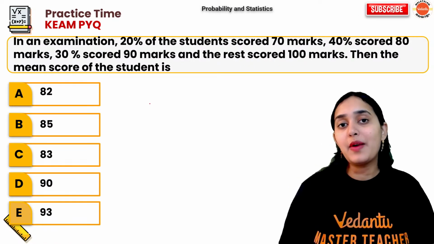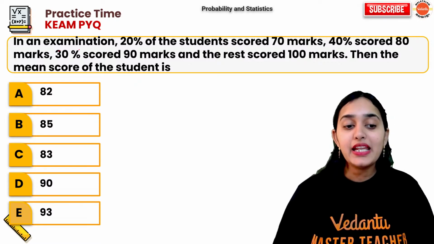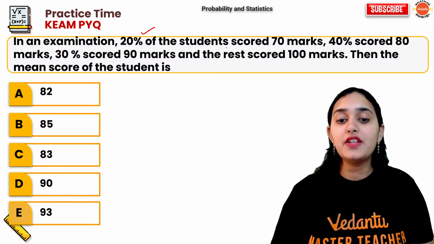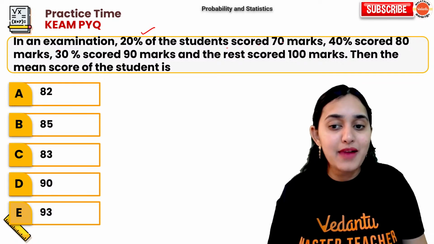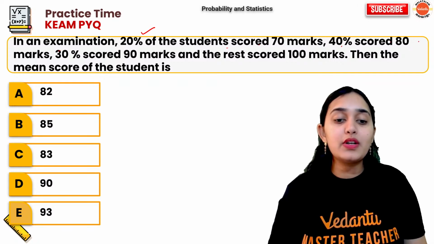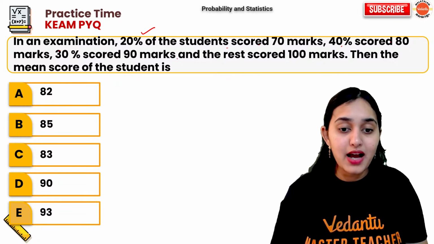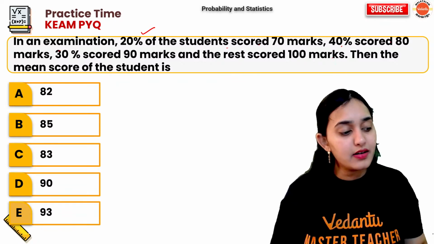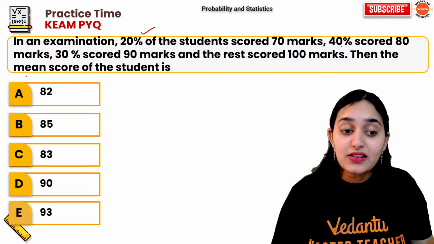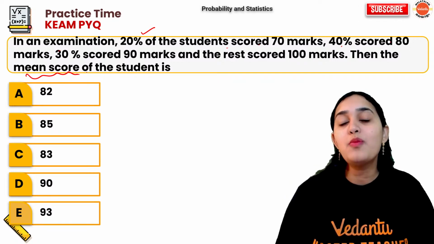Again, very interesting question, very simple question. In an examination, 20% of the students score 70 marks. 40% of the students score 80 marks. 30% of the students score 90 marks. And the rest score 100 marks. Then the mean score of the students is how much?